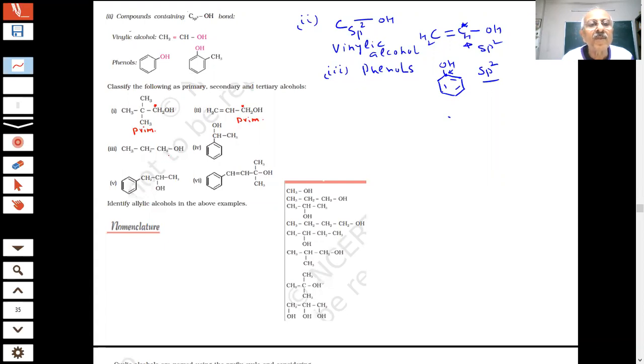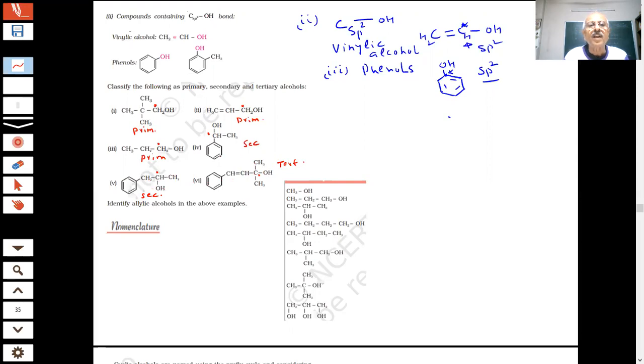This carbon, sir, is also primary. I have marked it primary. Okay, this one is secondary, sir. This carbon is attached to one and two carbons, so you are saying secondary. Correct answer, students. What is this? This is secondary again. This carbon is attached to two carbons, secondary. What about this carbon? This is tertiary. Correct answer. One, two, three carbons. This is our tertiary.